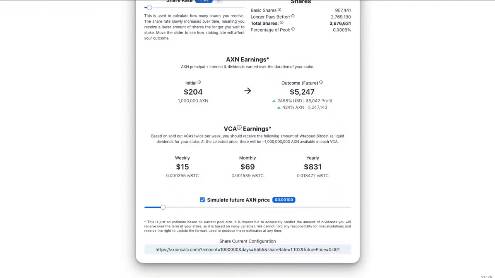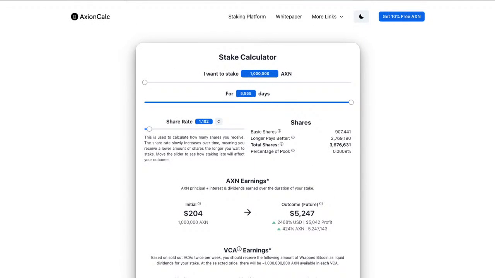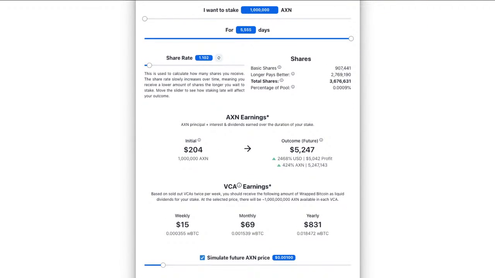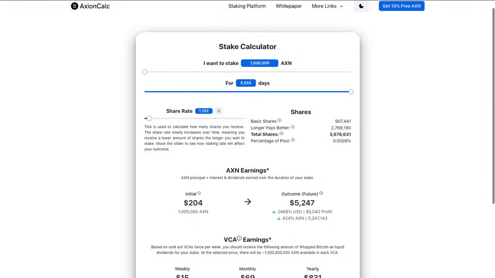Then you're looking at $15 a week for a $1 million investment, which is $204. And then obviously you've got your Axion benefit, and then you've got your venture capital auction benefit with Wrapped Bitcoin. Obviously this is deferred benefit because you have to wait for 15.2 years if you did it that long.